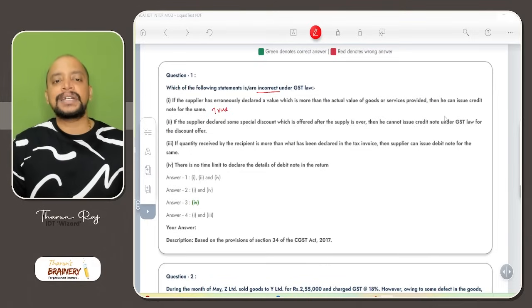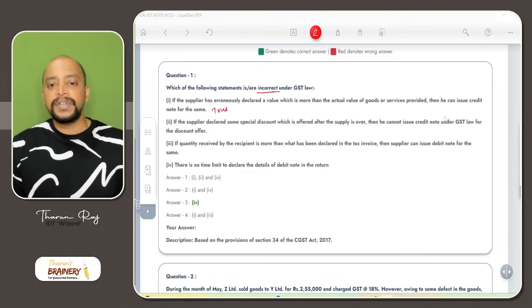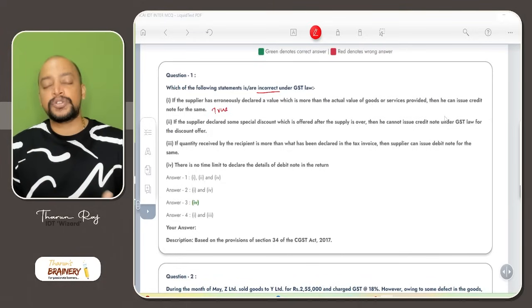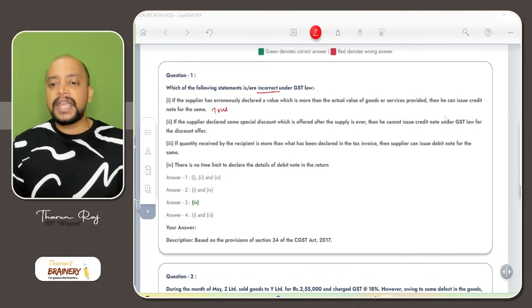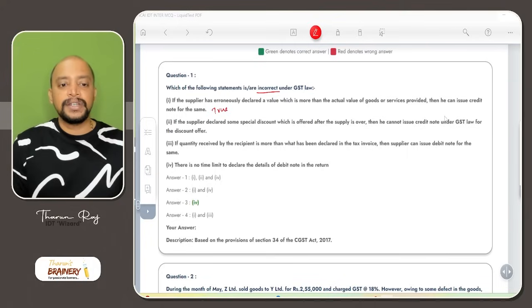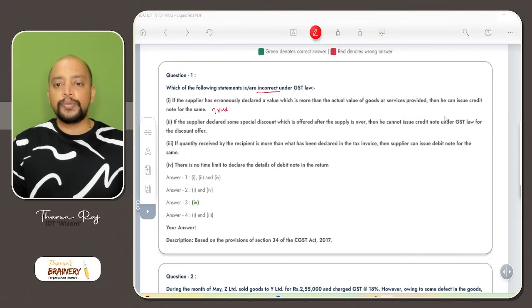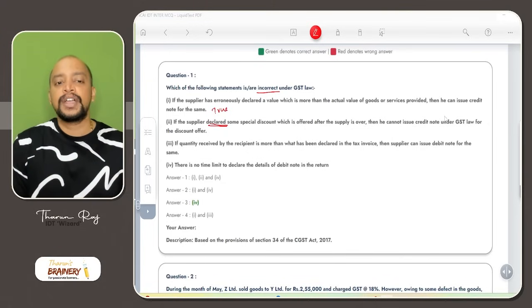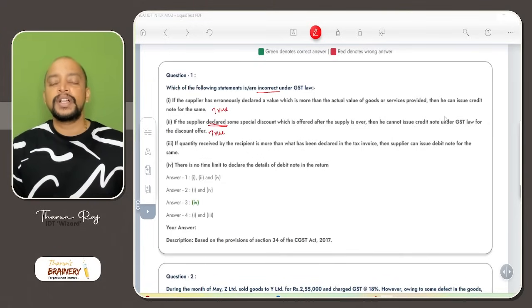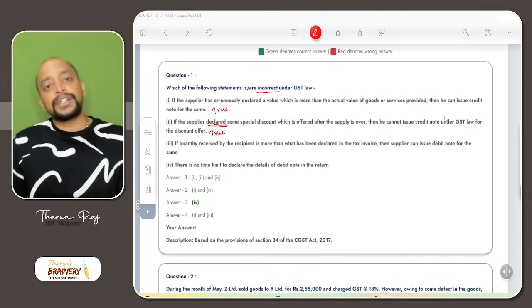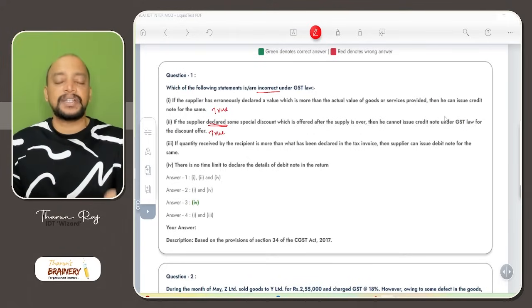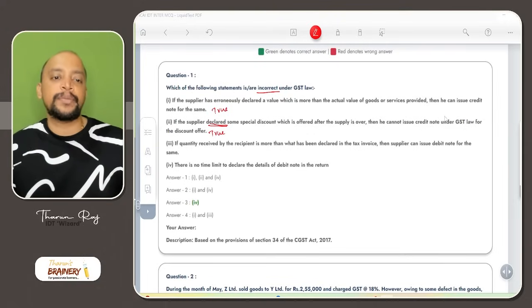Then second, if a supplier declared some special discount which is offered after the supply is over, so it's a post supply discount, then he cannot issue a credit note for such discount offer. True, credit note cannot be issued, because for a post supply discount, a credit note can be issued only if the terms are agreed before, at the time of supply. Here it is declared itself after supply, so terms are not agreed before at the time of supply.